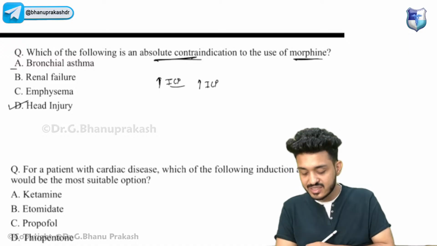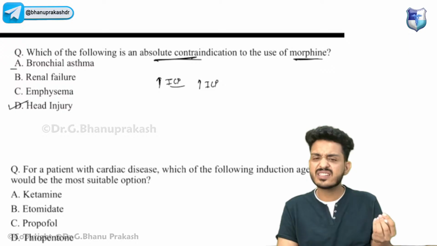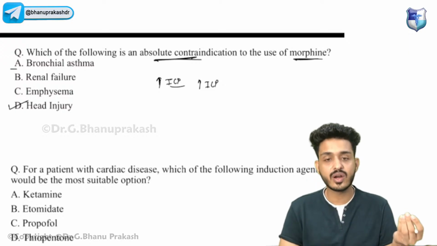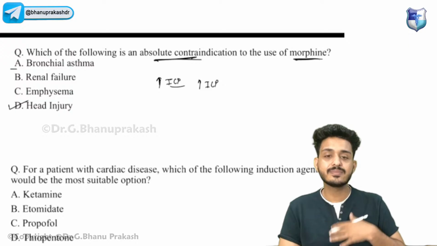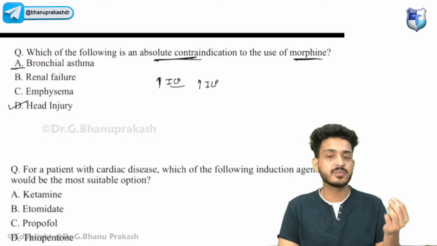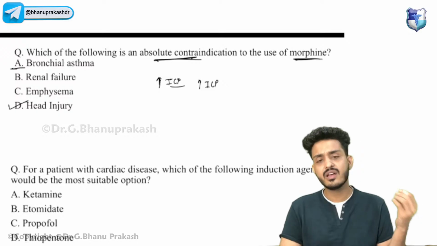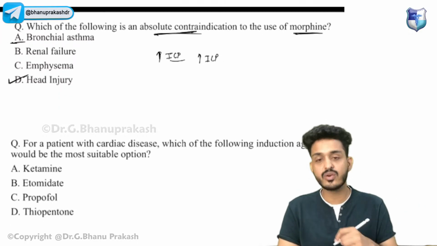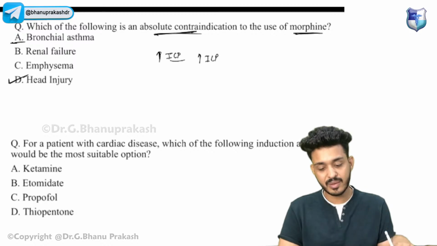Remember guys, bronchial asthma is a relative contraindication. We already know morphine will cause respiratory depression, but it is a relative contraindication. If the patient has bronchial asthma, we can sometimes use morphine as well, right? But in a head injury patient, we cannot use morphine. This is what you have to remember, NEET PG question.